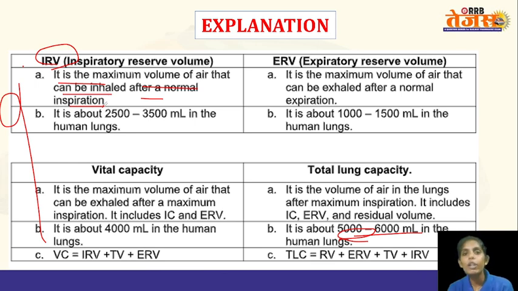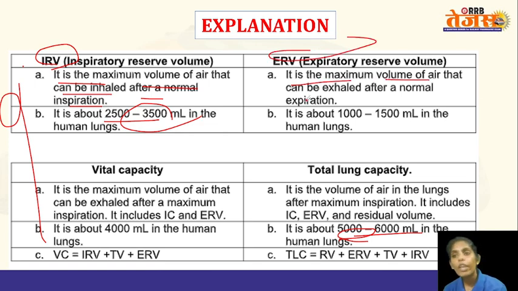That is the inspiratory reserve volume, and it is about 2500 to 3500 ml in human beings. And coming to expiratory reserve volume, it is the maximum volume of air that can be exhaled after normal expiration.